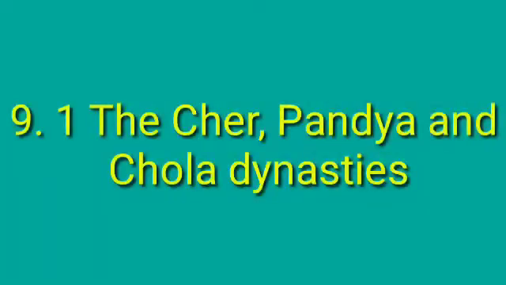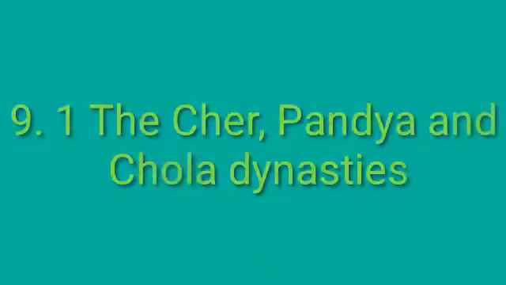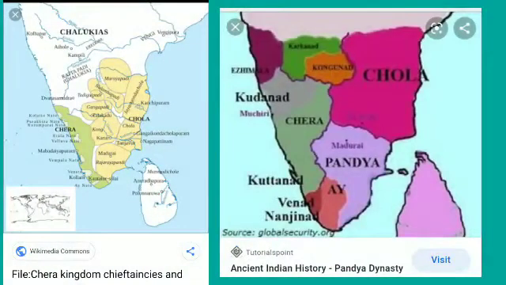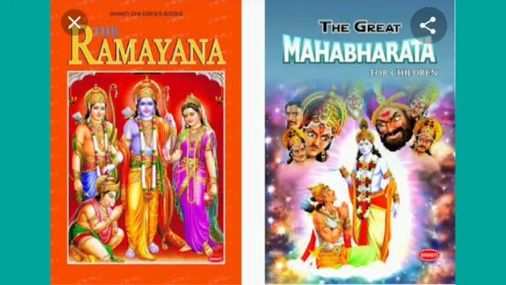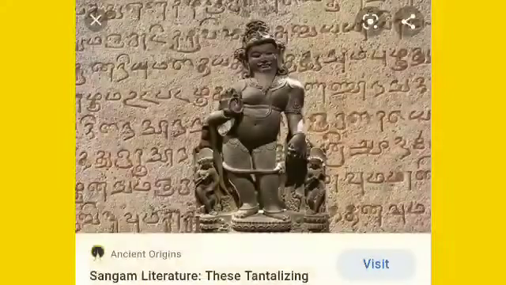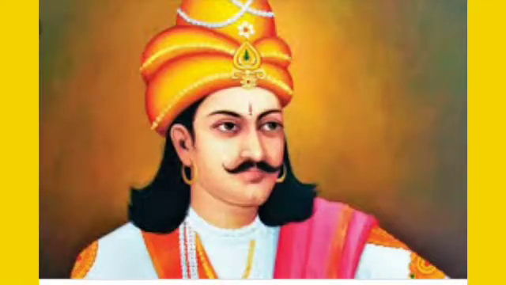Of the many dynasties in South India, some are mentioned in the literature of those times. These are the Cher, Pandya and Chola dynasties. These dynasties were in power around the 4th century BCE or even before that. They find mention in the Ramayana and Mahabharata epics. They have also been mentioned in the Sangam literature in Tamil and in the inscriptions of the Maurya Emperor Ashoka.